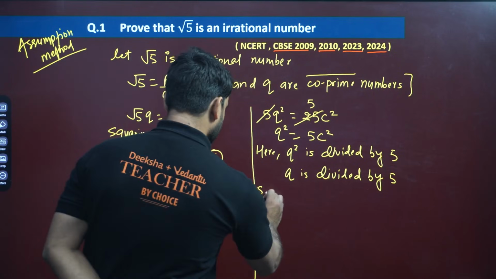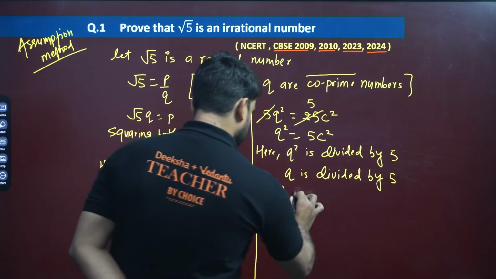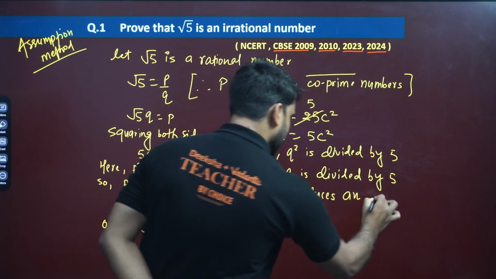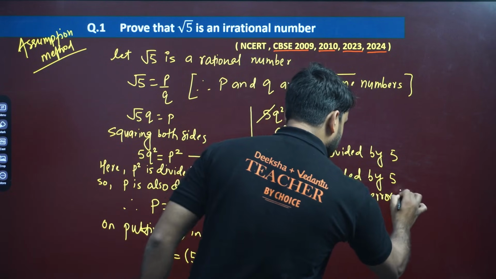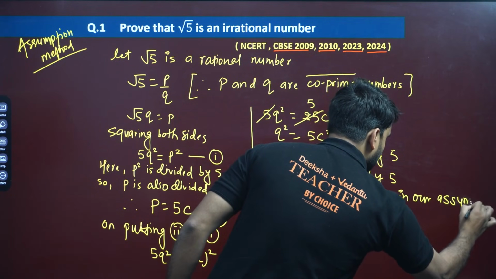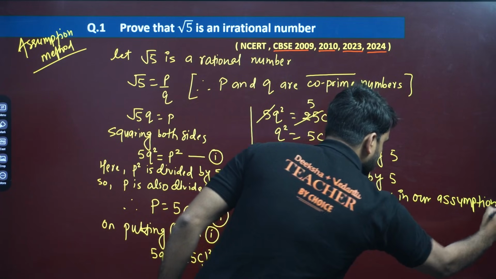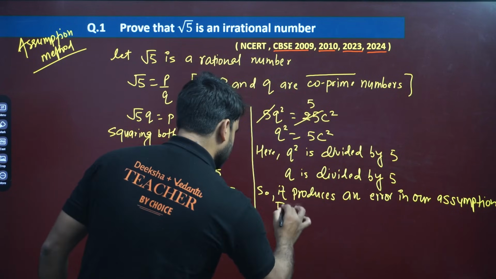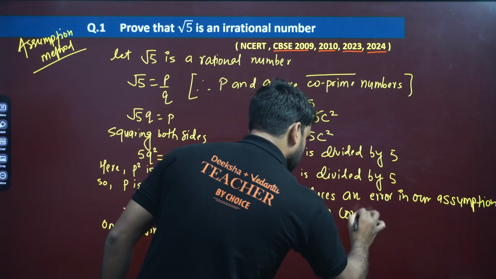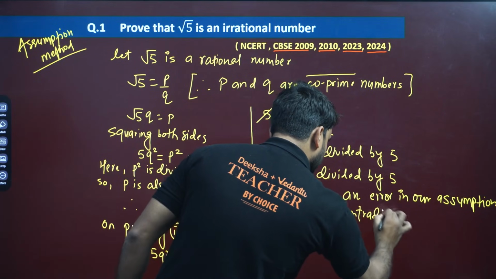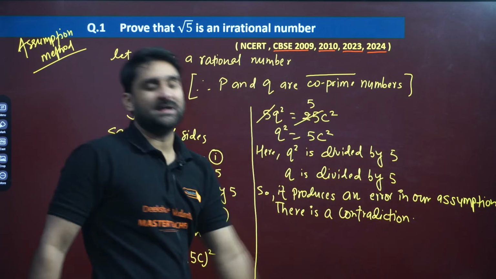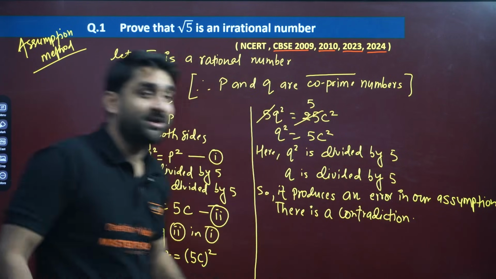So it produces an error in our assumption. So we can also write there is a contradiction. You can write it produces an error in our assumption, or you can write there is a contradiction.